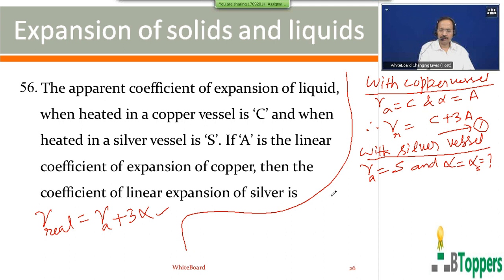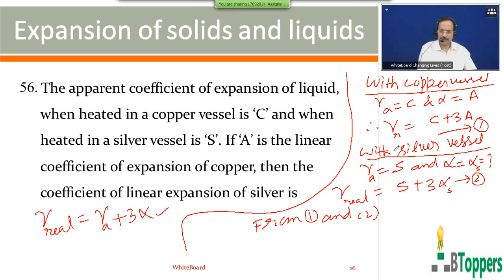So again use the same equation, because the volume coefficient of real expansion is a constant for a given liquid. It is the same in both cases. Gamma real can be written, using the same equation for the second case, as S plus 3 alpha for silver. But the volume coefficient of real expansion is the same in both cases. So you can equate the value of gamma real in the two cases. That means the left hand sides of the two equations are equal, so the right hand sides must also be equal. So S plus 3 alpha for silver equals C plus 3A. So you can simplify this further.